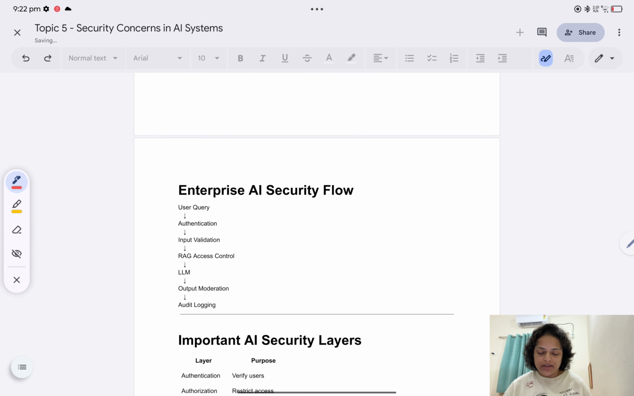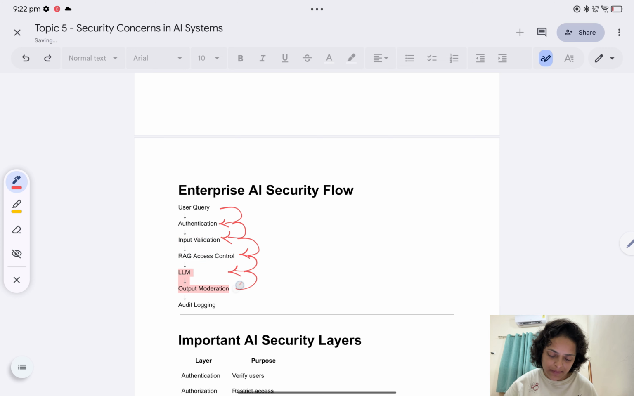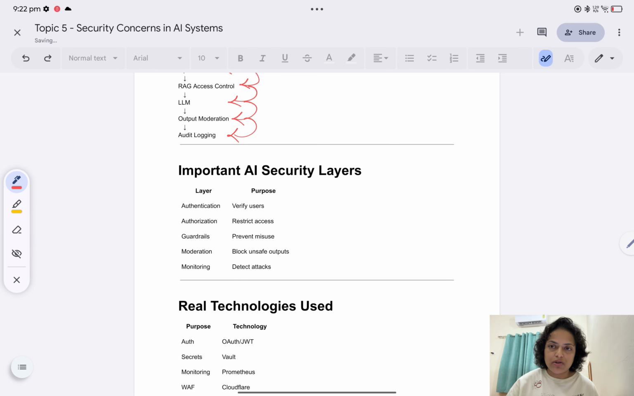Now if you see the enterprise AI security flow, it is something like this. The user query goes to authentication, then input validation, then RAG access control, then the LLM, and then output moderation. Input validation and output moderation are required, and after that auditing and logging. Among the important AI security layers, authentication is used to verify the user. Authorization restricts access, so this user can see only this data and apply only these operations. Guardrails prevent misuse, moderation blocks unsafe outputs, and monitoring detects attacks.